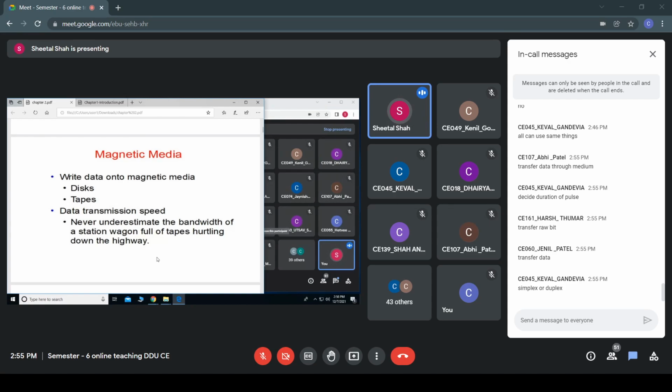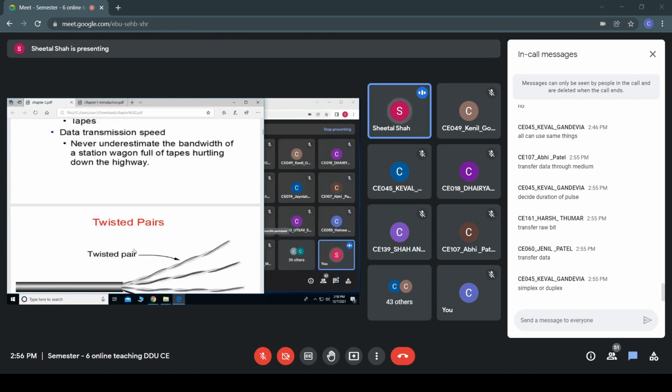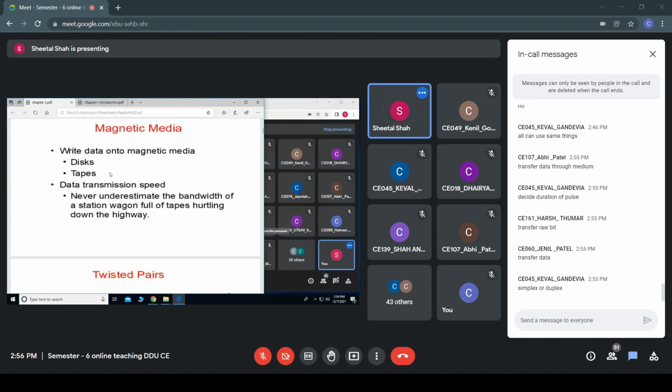That means it is moving through the highway. So you can imagine now, if it is so, then the number of pen drives which we are having on this tape, the data transmission, you can see that a lot of data would be transmitted only in a single go. But it is not that pleasing, isn't it? The other media cannot be passed through if the distance is too large.